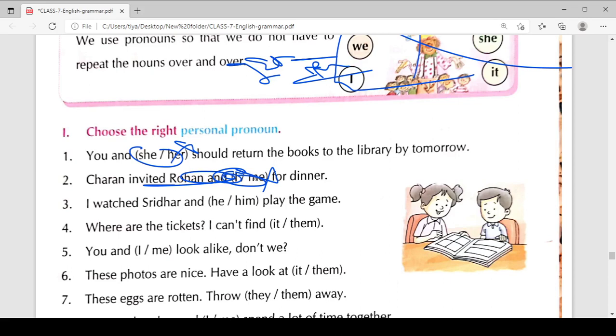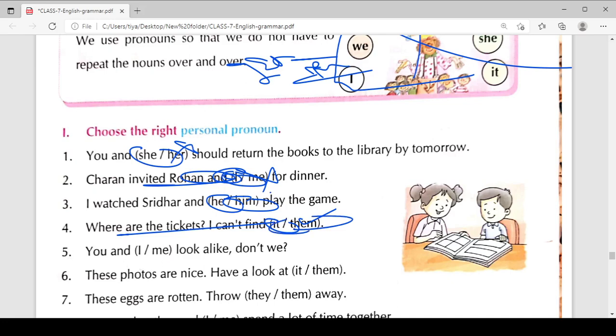Okay, now we have: I watched, and Sridhar and he play the game. We cannot use him. Sridhar and he play the game. Where are the tickets? I can't find them. Them is the right answer because it is used in the singular case, but here we are talking about the plural case, so we say, I can't find them.